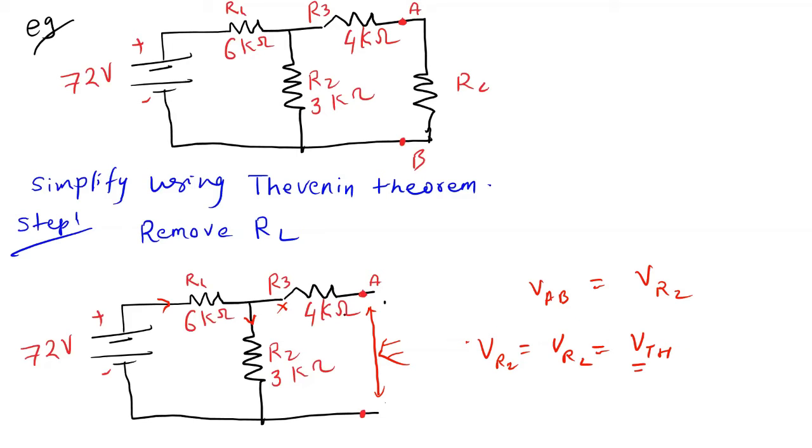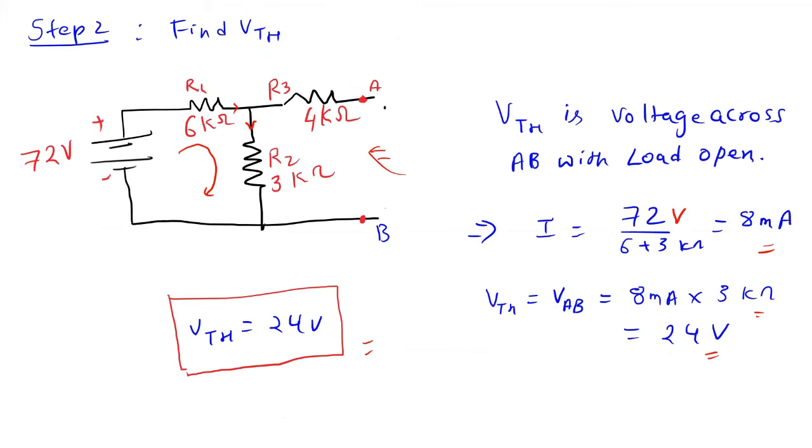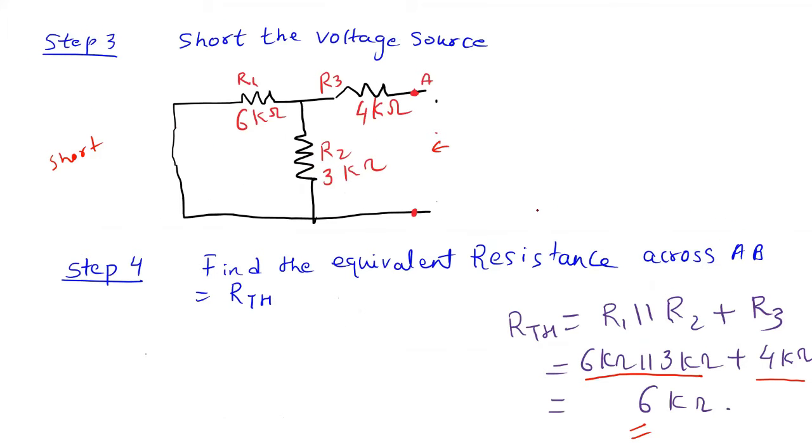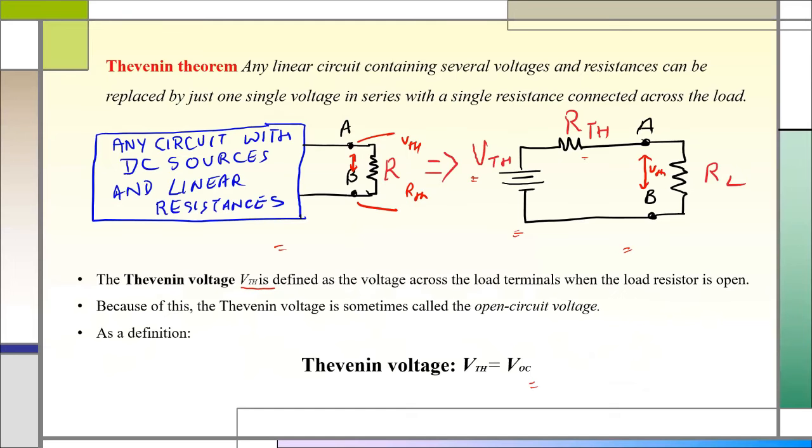Now from the same circuit I have to find the equivalent resistance. Only thing, I remove this particular voltage source, shorted, and you find it from the direction of the load, and we see RTH. Where is the second one? I have not done it, or what? Yeah, here we have done it. For calculating RTH, these two are in parallel, and this is in series with the whole circuit. So that will be my RTH. Okay, is this clear?